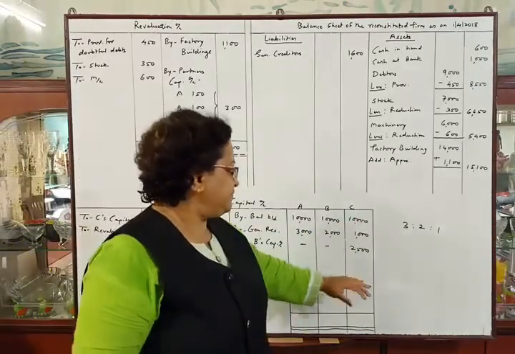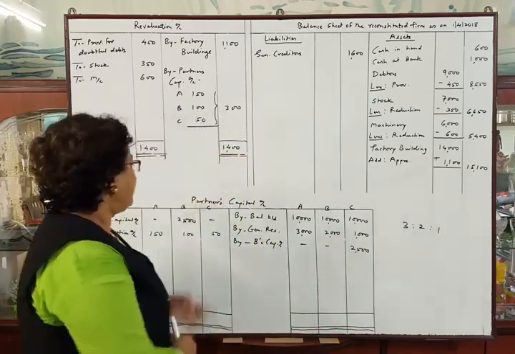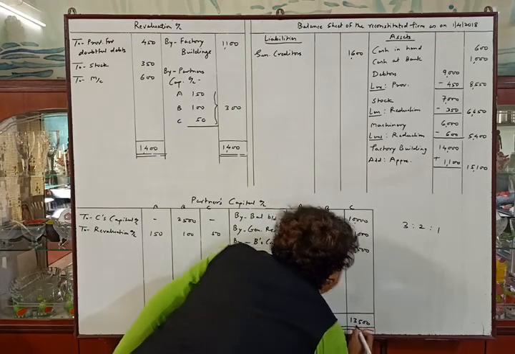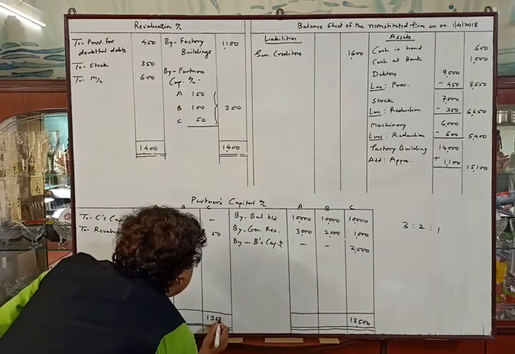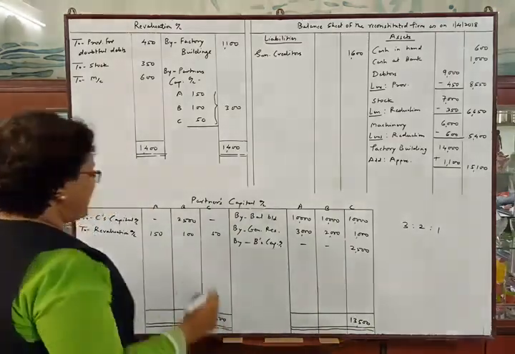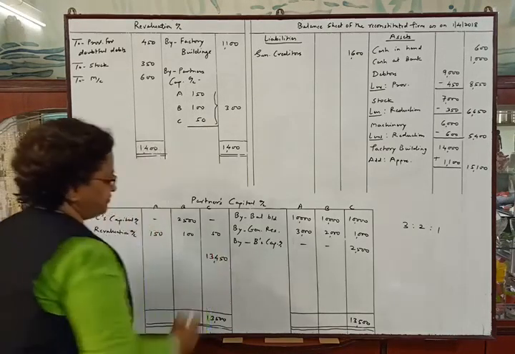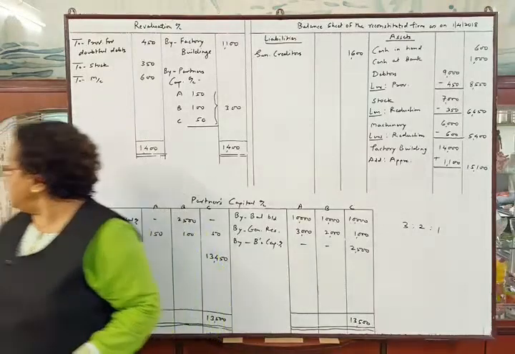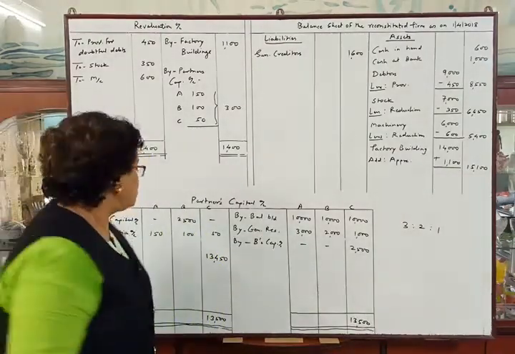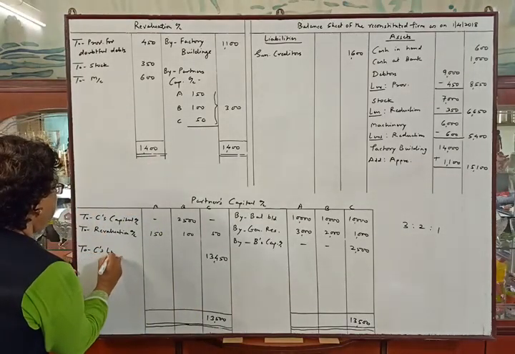Retiring partner is C. Credit side total is 13,500 and debit total is 50. So we will write 13,500. From that we will deduct rupees 50. So the balance will be 13,450. And now see the problem. They told us that the amount due to him will be treated as his loan. So we will write to C's loan account here.